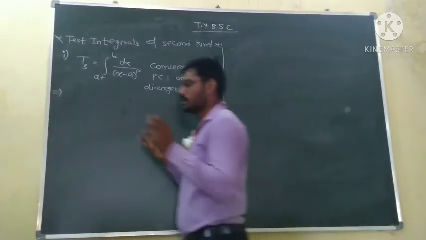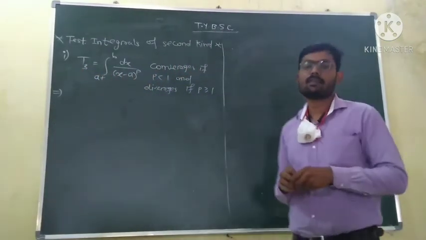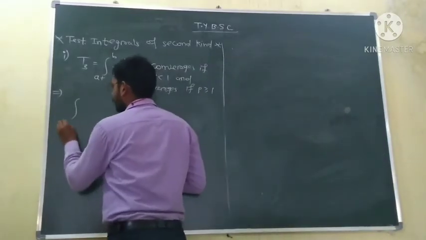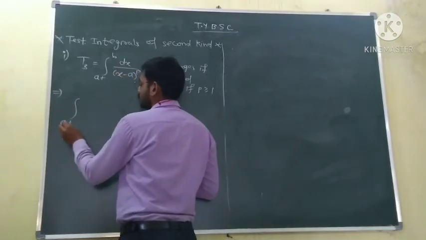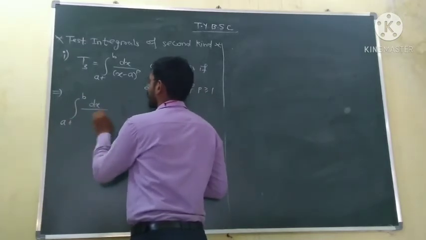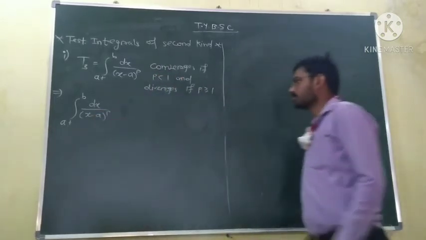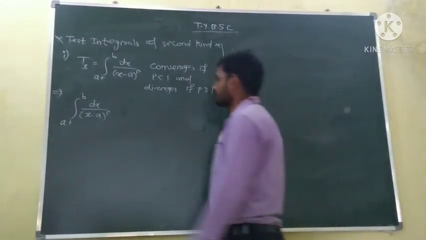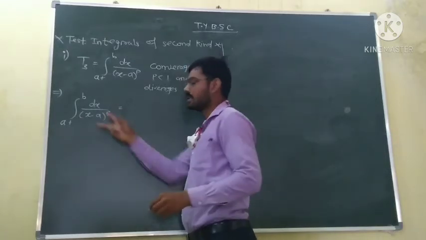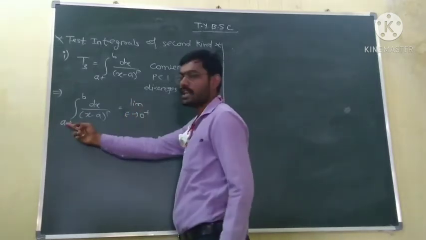So what we will do? We will do just what we know. Just use the definition of convergence of the improper integrals of type B. We will use it here. So the improper integral, where this a is the singular point, is the integral from a to b of dx upon x minus a raised to power p. Now we know this integration is convergent if the value, we know this integration is equal to limit epsilon tends to 0 plus, because this a is the singular point.